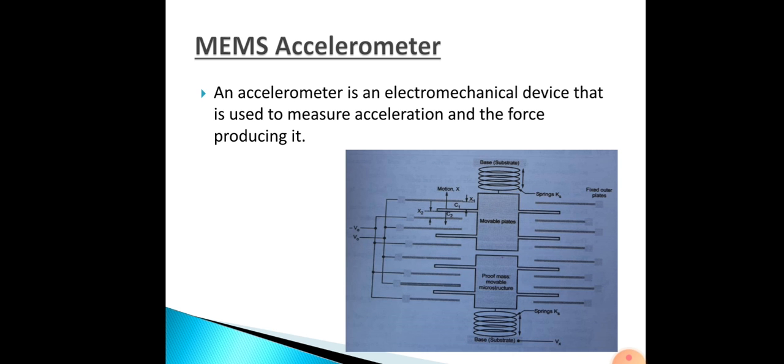The capacitive MEMS accelerometer is famous for its high sensitivity and accuracy, even at high temperatures. You can see in the diagram what all is there. First, the base structure on top and bottom, then movable plates, and the proof mass, the movable microstructure.